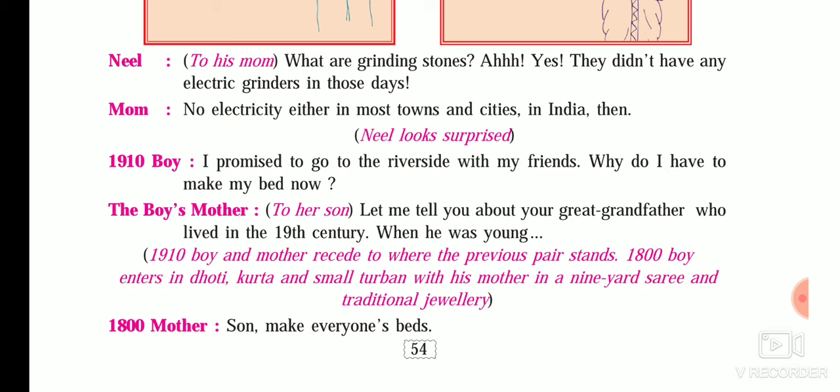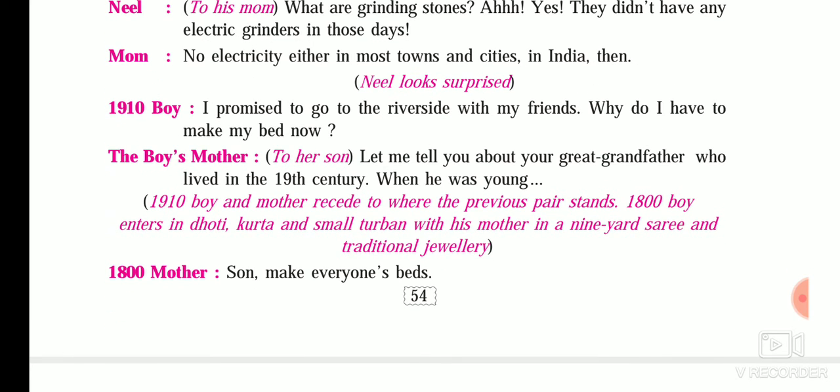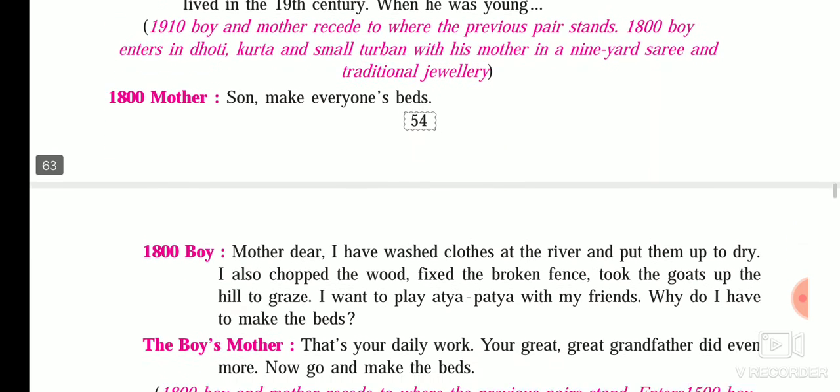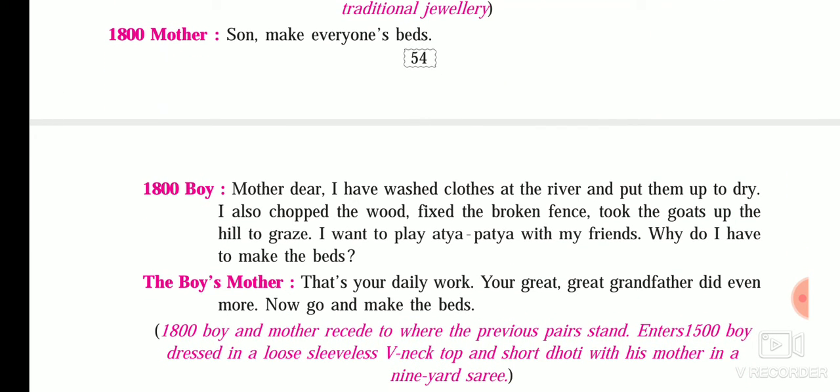The 1800s boy enters in dhoti, kurta, and a small turban, feta, with his mother in a 9-yard sari and traditional jewelry. So here that mother, means Neil's grandfather's grandfather's mother, came there and said, son, make everyone's bed. Okay, means you have to make not just your bed, but the beds of others also in the family. So that boy said, mother dear, I have washed clothes at the river and put them to dry. I also chopped the wood and fixed the broken fence.